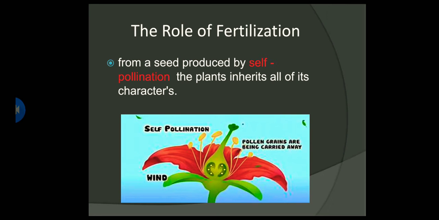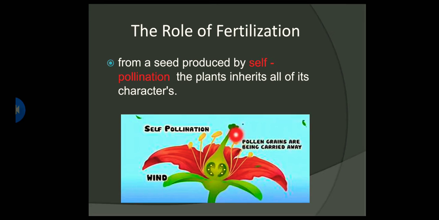Now, in self-pollination, I have the sperm and egg in the same flower. So I don't need any other flower. I just have the one flower, and with this one flower I can make a new generation because I have sperm and egg in my flower. And that's what we call self-pollination.